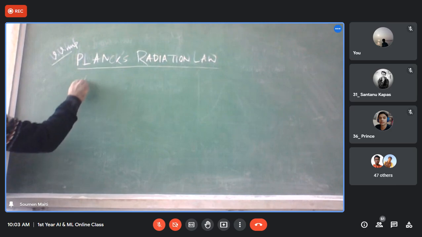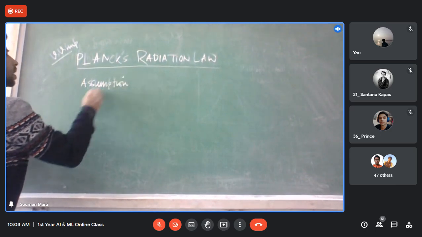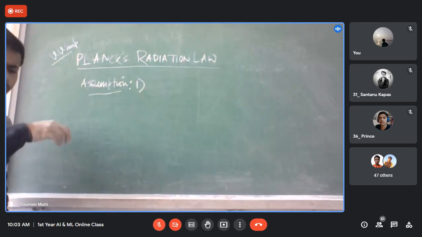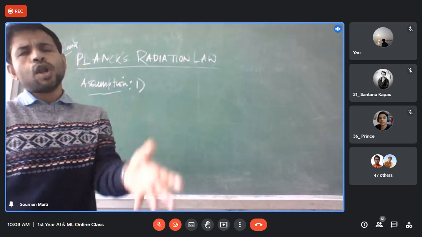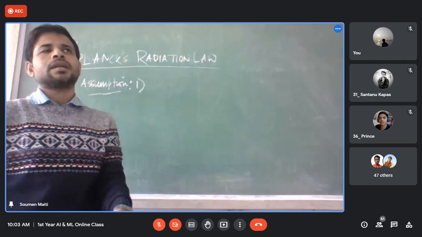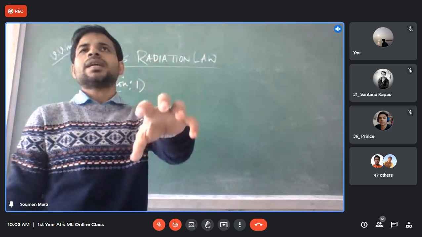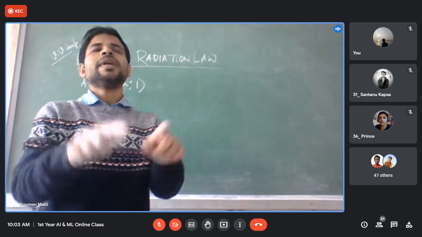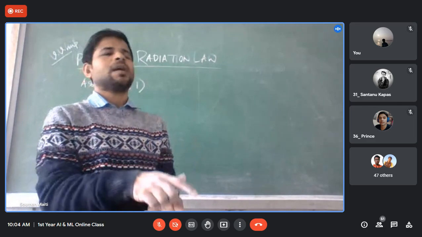Number one, the assumption. This is very simple. We have already considered this one. All bodies inside the enclosure can emit black body radiation. Remember the thermal enclosure. If anybody is inside the thermal enclosure, that means they can act as an emitter.